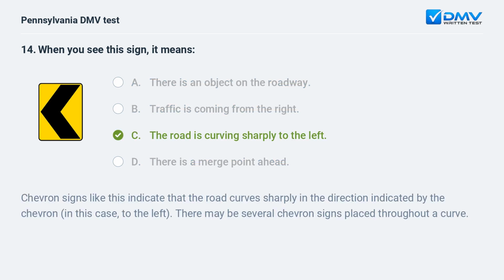C. the road is curving sharply to the left. Chevron signs like this indicate that the road curves sharply in the direction indicated by the chevron, in this case, to the left. There may be several chevron signs placed throughout a curve.